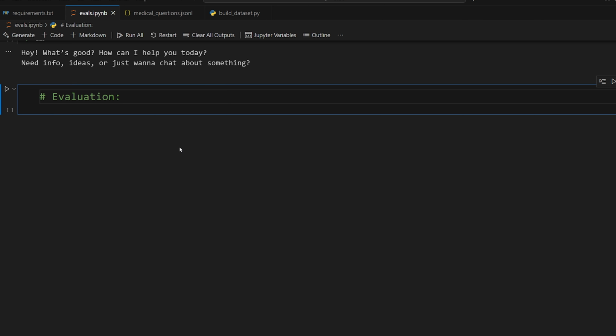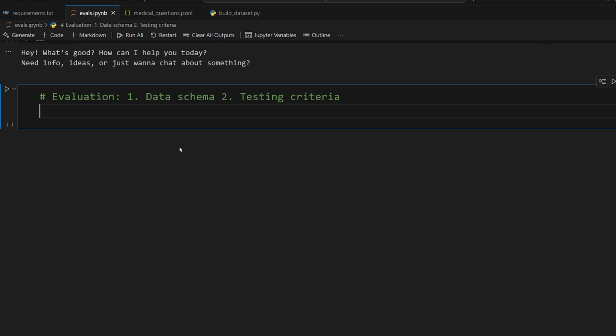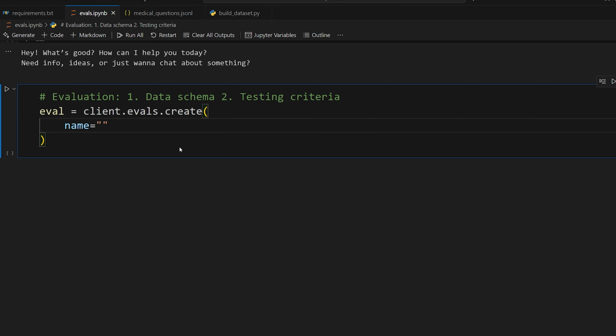So an evaluation is made up of two things. First, we have the actual data schema. So this will define the schema of the data for the evaluation and also define what data is available to the run of the evaluation when we're evaluating it. So define the data schema. And then number two is the testing criteria, like checking by a string or other criteria. So we're going to define those two things by doing eval is equal to client.evals to access the Evals API. Great. First, we got the name of our eval. So let's say medical question eval.